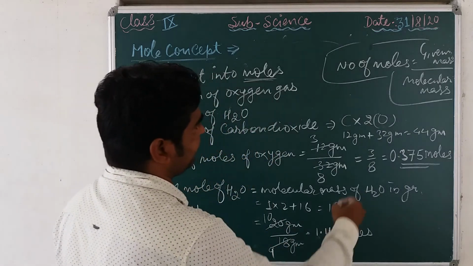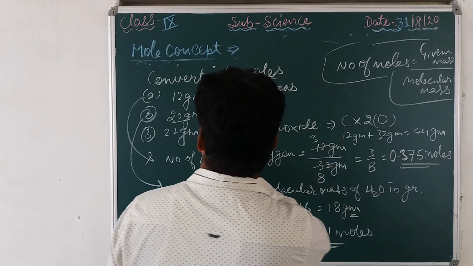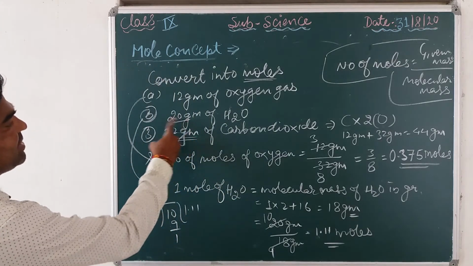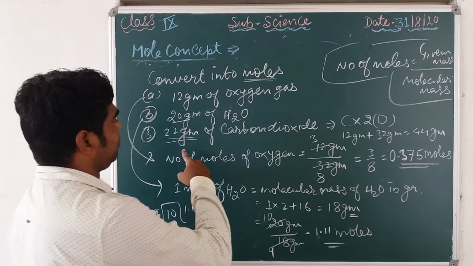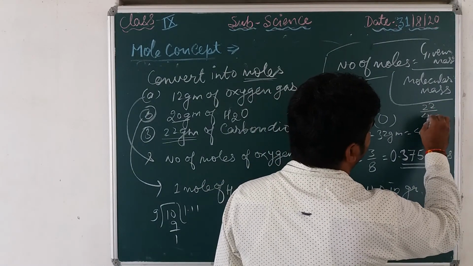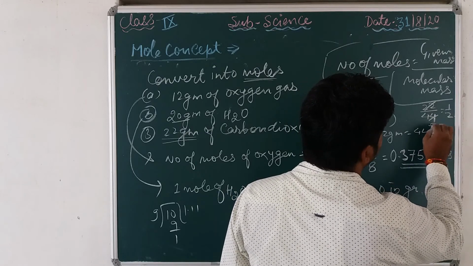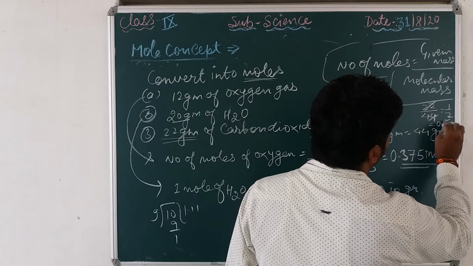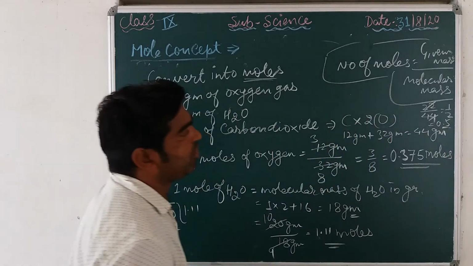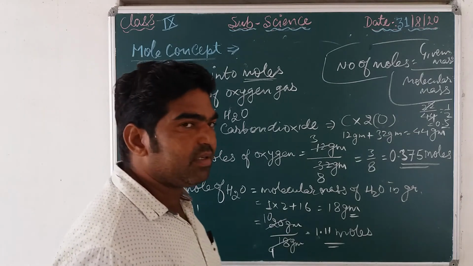Now the given mass is 22. So given mass divided by molecular mass 44 is 1 upon 2, which is 0.5 mole.